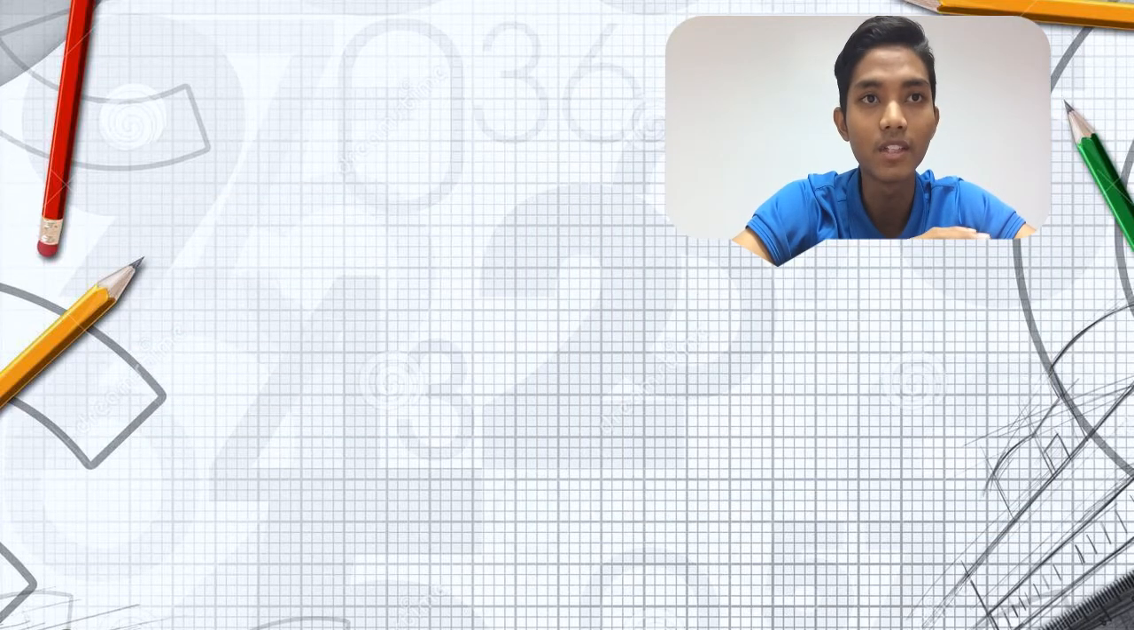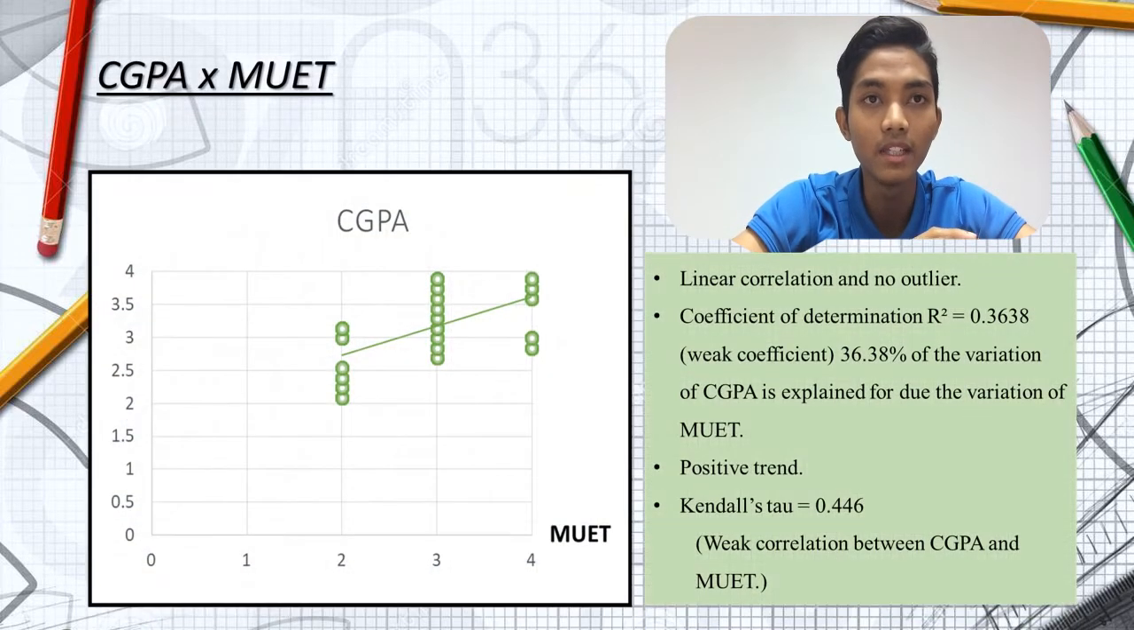Lastly, for CGPA and Math, it has a linear and weak correlation between each other. And as usual, there is no outlier. Besides that, it has positive trend because the positive slope increases from left to right. So we can conclude that the higher the math result that you get doesn't mean you can score higher CGPA.